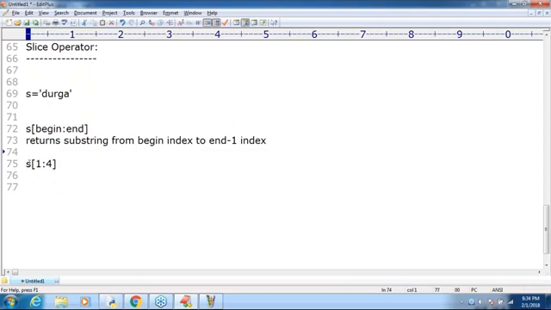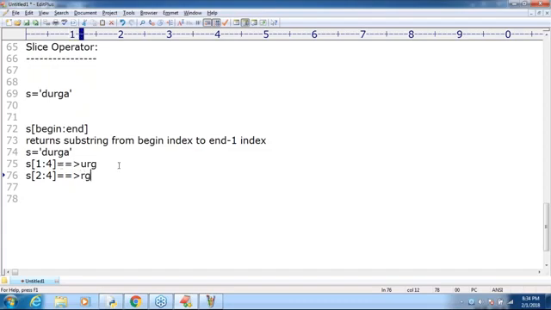Now can you please confirm, suppose s is equal to durgasir. s[1:4], what is the answer? URG. If I take s[2:4], what is the answer you are going to get by default? Remember that. Please respond. 2, 3. Only 2 and 3.